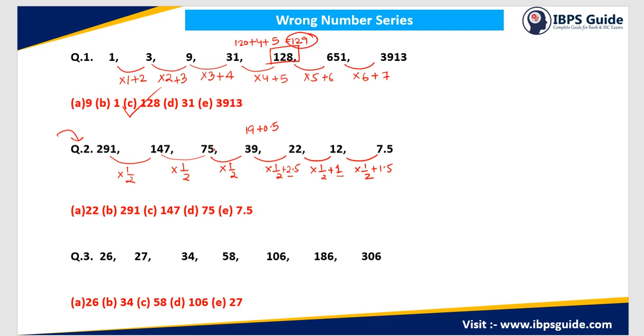Now 75 multiplied by half will be 37.5. Now if I add 1.5 here, I will get 39. So this is 1.5.